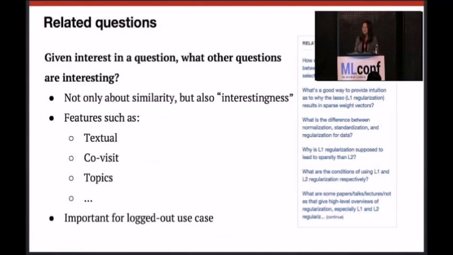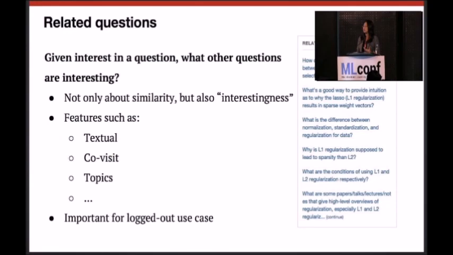Okay, so another example in recommendations is related questions. It might sound less intuitive, but you get it when I explain. The problem at a high level is, if we know that you're interested in a particular question, then what other questions would you possibly be interested in? This is a tricky problem because most people would adopt an approach that's based purely on a similarity function, and that usually doesn't work very well. Think about it.